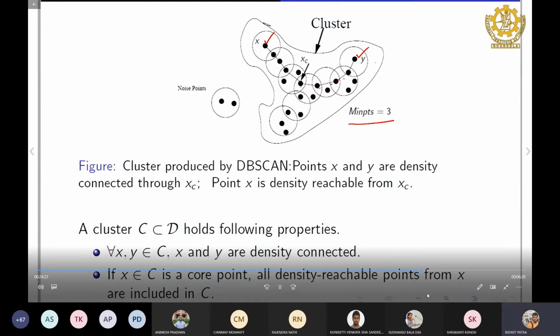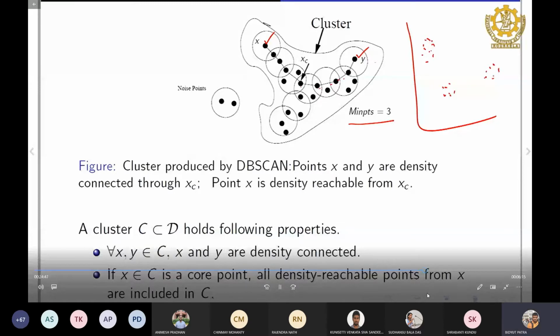Now, how do you define whether a set of points can form a cluster? Let's say in a region we have a set of points here, a set of points here, and a set of points here.